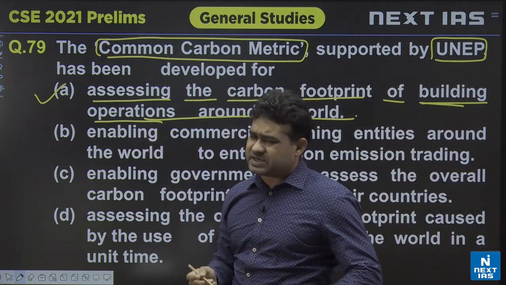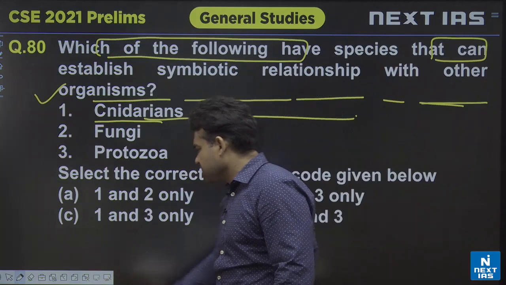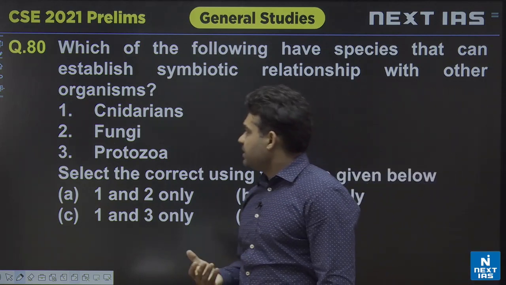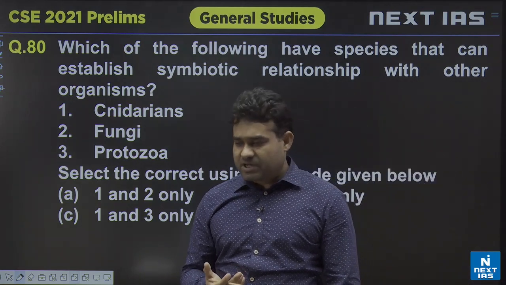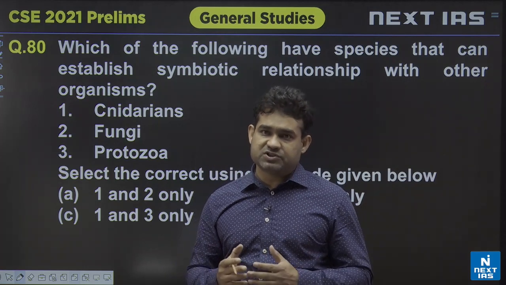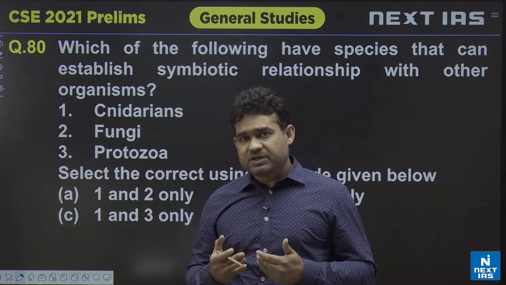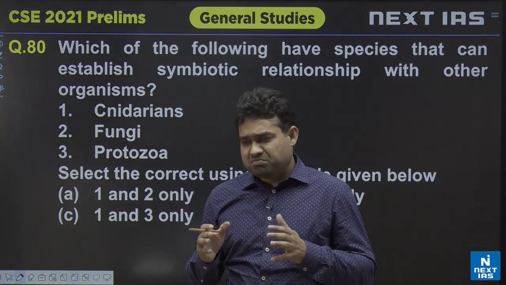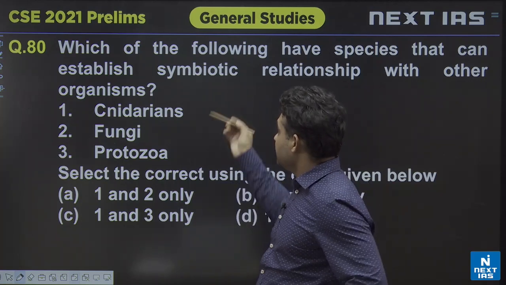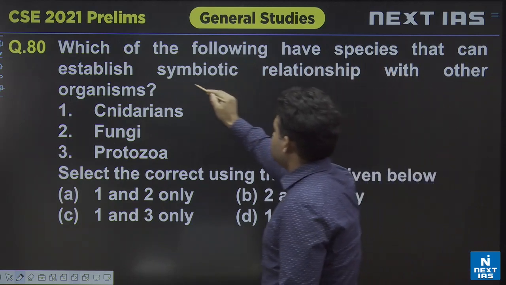Again remember, it's a straightforward question, so there is not much to be discussed when it comes to those questions, because they are fact based questions. We have also seen in the class many a time, many of you sometimes in the class used to wonder why we write this many pieces of information, this many facts in the class. As I used to tell you, this area, environment, has more contribution coming from the amount of information. Straightforward questions do come, for example, which of the following have species that can establish a symbiotic relationship?